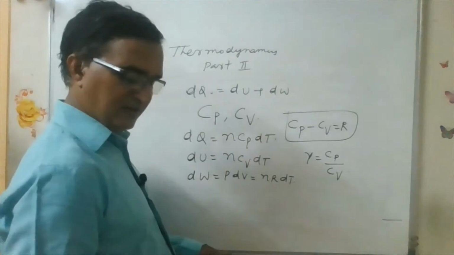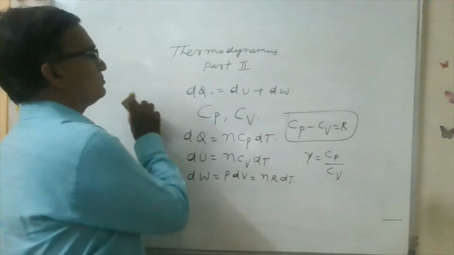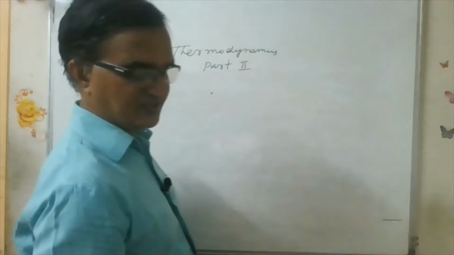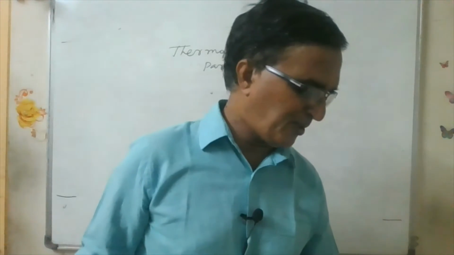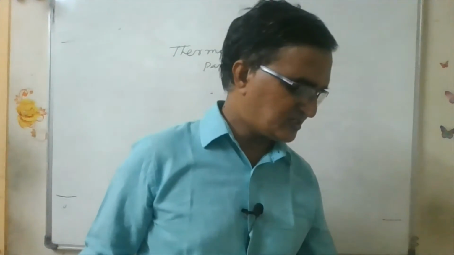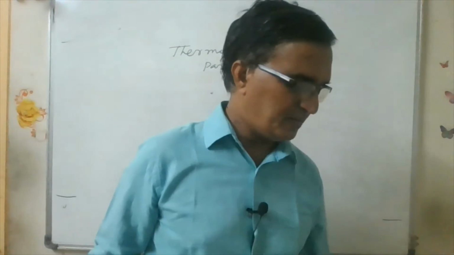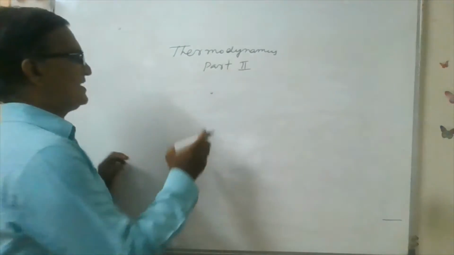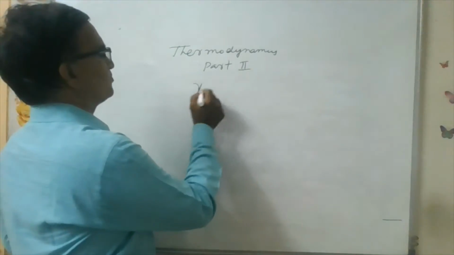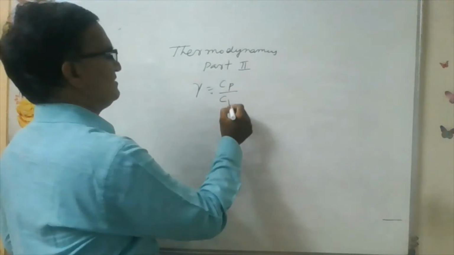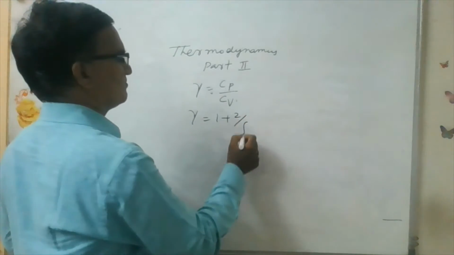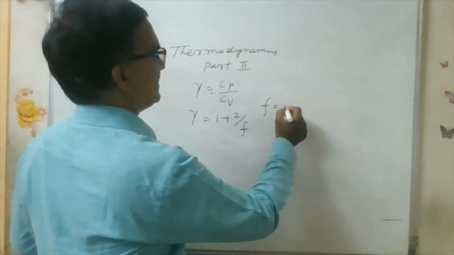Now next we have the equations connecting PV to the power of gamma also. That is, gamma is the ratio of specific heats. Gamma is equal to Cp by Cv. Gamma is equal to 1 plus 2 by F, where F stands for degree of freedom.